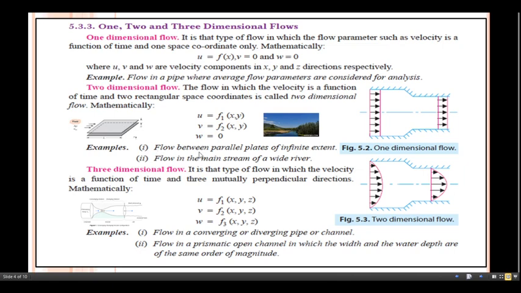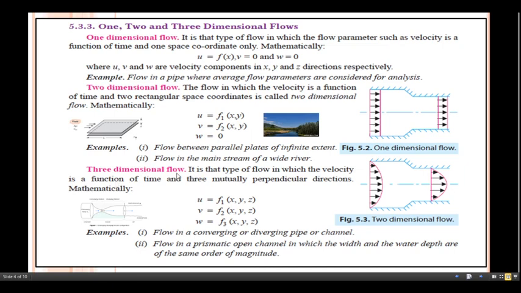Okay, now again, if you take the example of flow in the main stream of a wide river, for the study of that also two axes are required. So whatever the flow through this is nothing but two-dimensional flow.